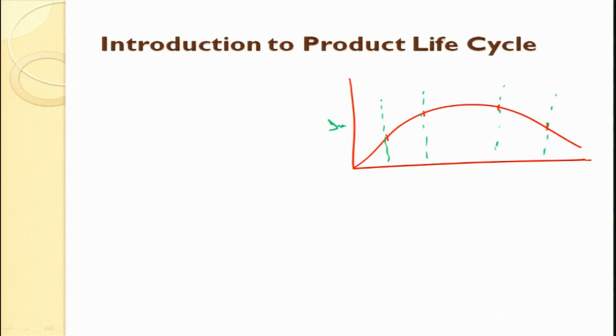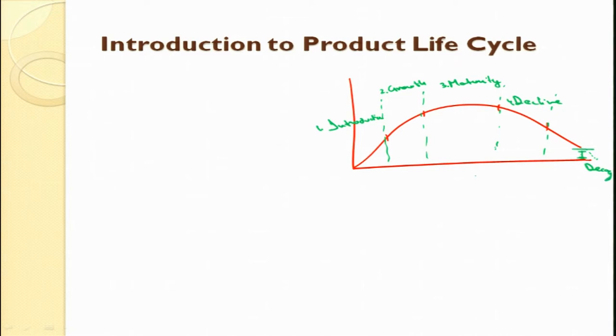This is introduction, this is growth, this is maturity and this is decline. So we have 4 major stages, and you might have noticed that the line did not touch down here. If this line touches down, this is known as decay.